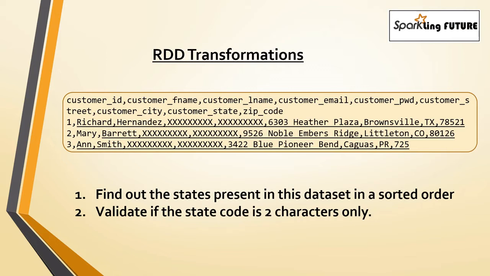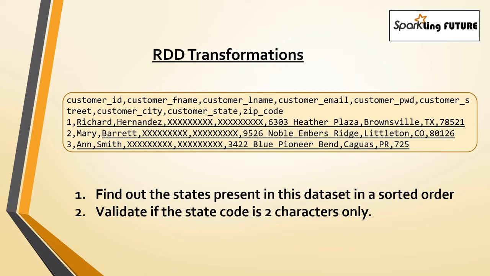Let's say we have this file with some customer details, a sample file, and the question is to find out the states present in this data set in sorted order. If you see here, there is a customer state column. It will have TX, CO, PR, these are the state codes. It is very easy when you perform this using a DataFrame. Now we will see how to do this using RDDs, using Scala code, and they are asking to mention it in sorted order as well.